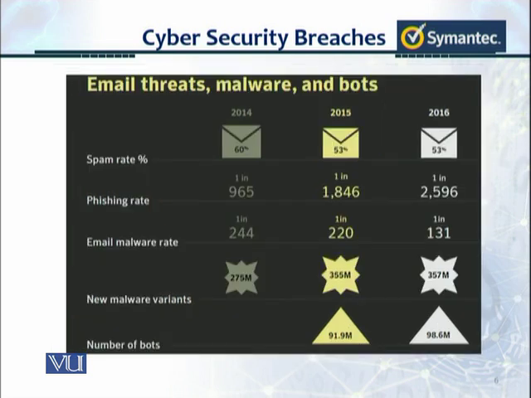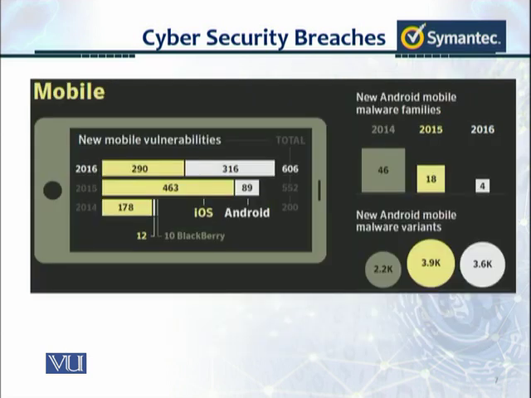In 2016, the phishing rate went up. 1 in 2,596 emails was a phishing email. The email malware rate went up. 1 in 131 emails had malware in it. And the new malware variants were about 357 million. The number of bots also increased. And what we see here is that there were about 4 new Android mobile malware families, and about 3.6 thousand new Android mobile malware variants were detected.